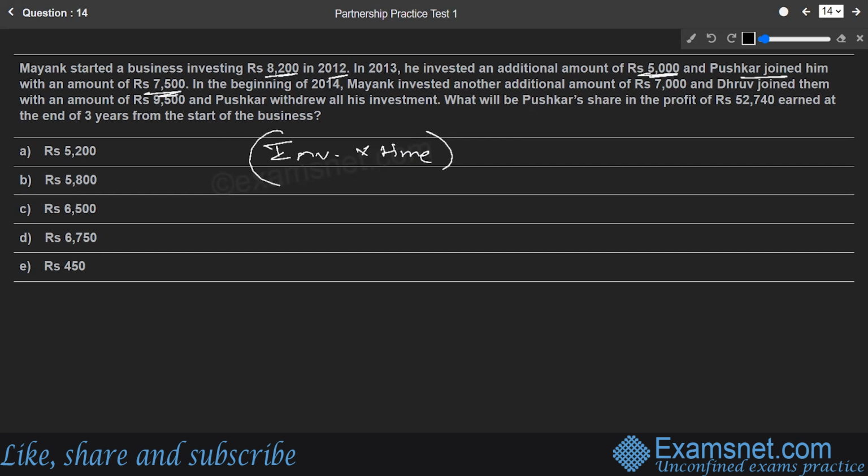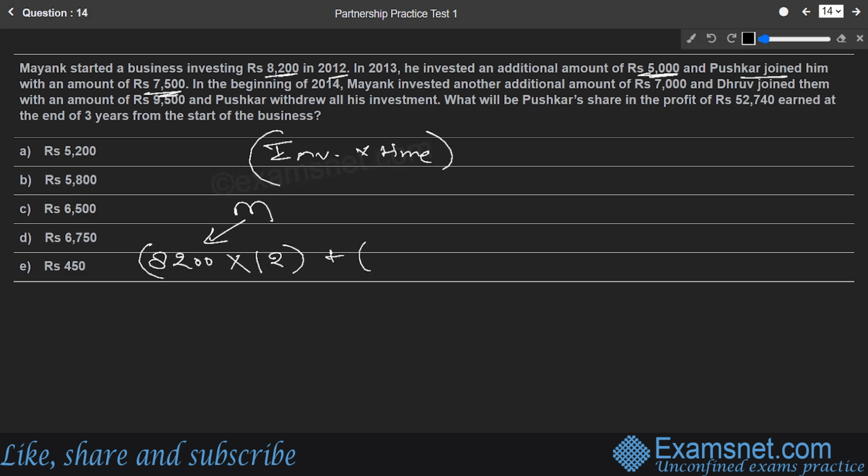So let us calculate for each and every partner. Let us find out for the first partner, Mayank, who started the business. The first money in the business of Mayank was 8,200. For how much time did this last? Let us see whether Mayank made any changes further. In 2013, he invested an additional amount of 5,000. So this 8,200 remained for 1 year, that is 12 months. So 8,200 into 12 is the first part of Mayank.